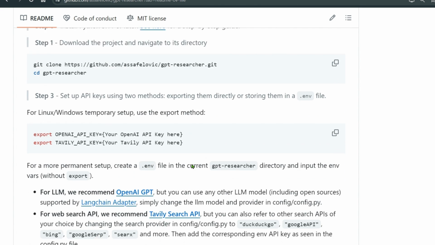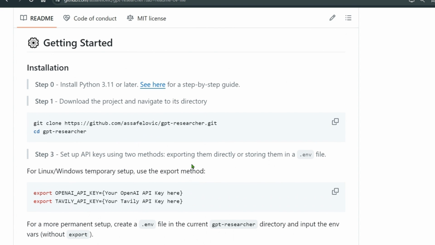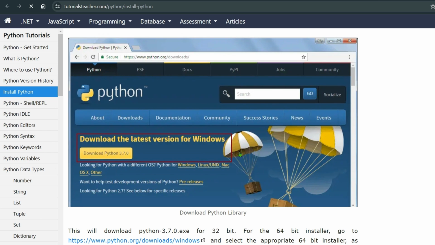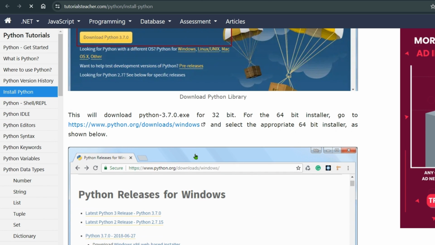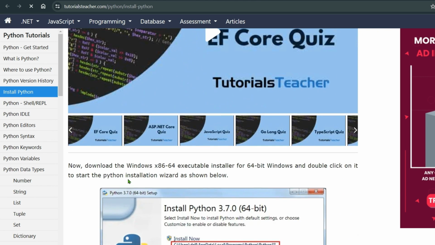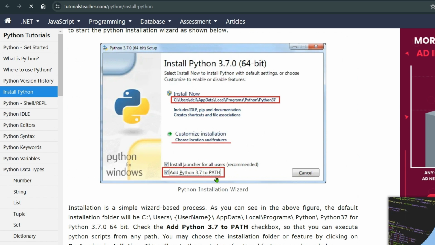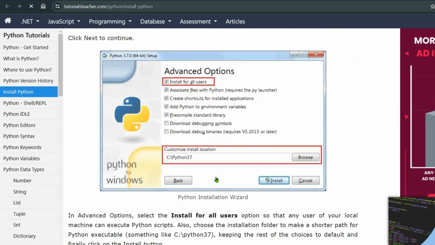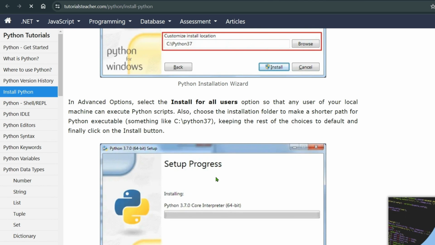Let's get this running. So the first and foremost step is that we need to have Python 3.11 or later installed on your system. Now if you click here to get the steps for installation, we can see that once we download from python.org, we download the latest version or any version which is greater than 3.11, and then we download the installer, just run this installer, add the Python to path, and then we just continue and proceed with the installations.